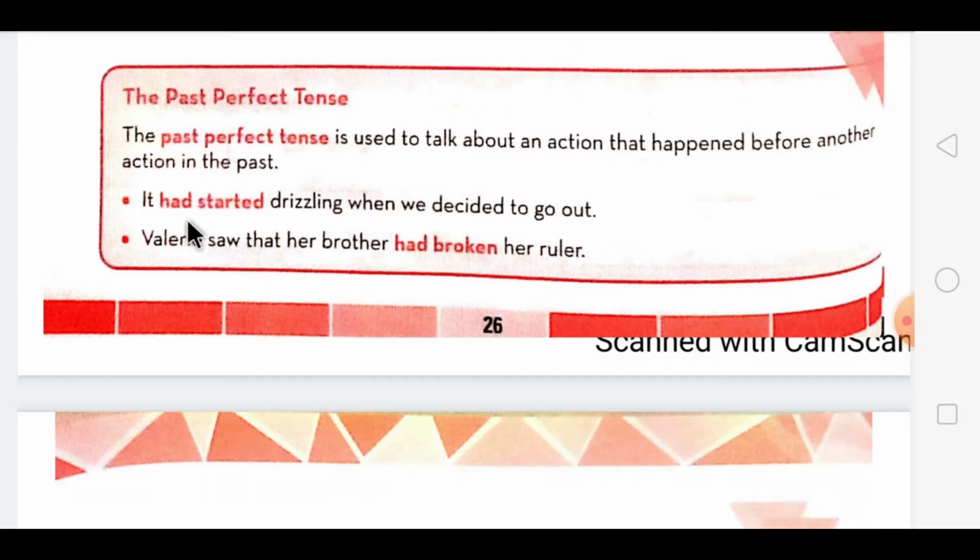Then, Valerie saw that her brother had broken her ruler. This is the second action, and before this the breaking was completed. Before Valerie saw it, her brother had already broken the ruler.